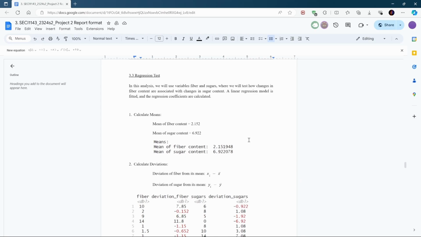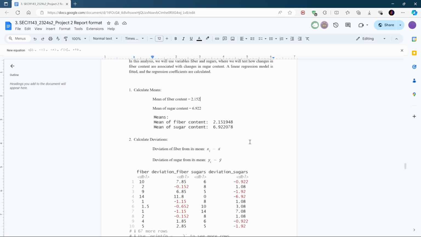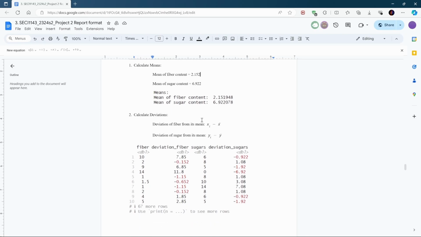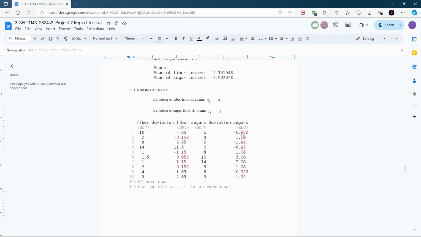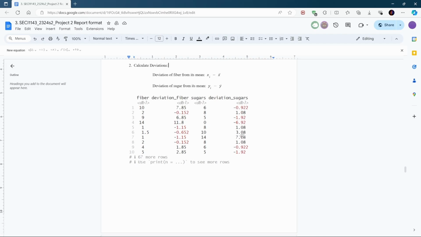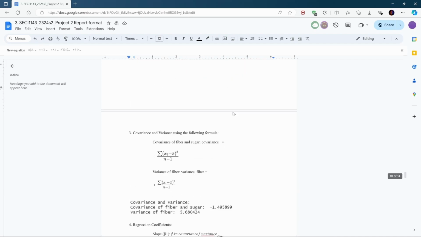I'll be explaining the regression analysis to determine the relationship between fiber and sugar content in cereals. So for step 1, we start by calculating the means. Here 2.152 for fiber and 6.922 for the sugar content. These are the average values in our dataset. Then we move to the next step to calculate the deviation. We find the deviation from the mean for each value, helping us see how each value differs from the average.